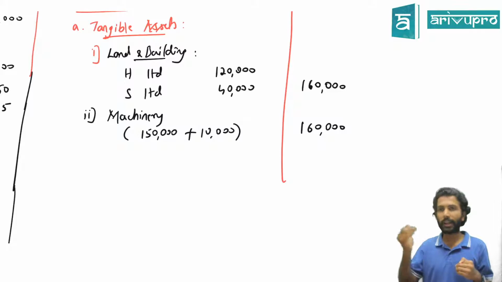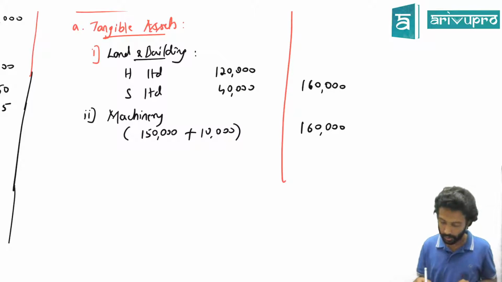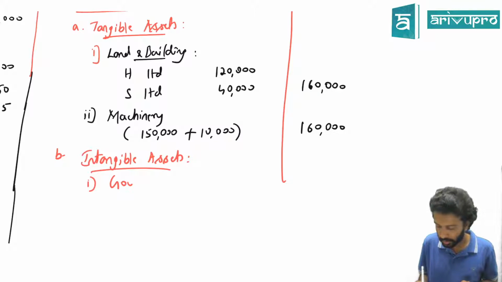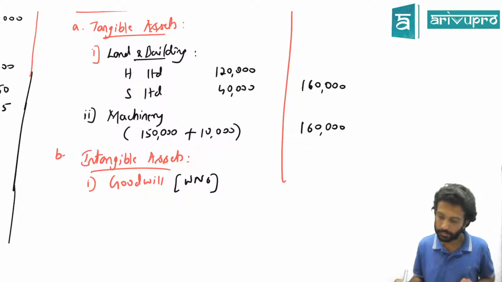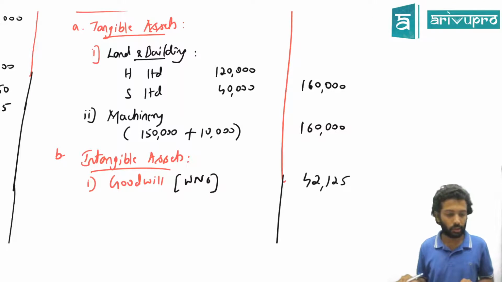Investment in S Limited, can you show? That investment and share capital only you cancelled and you got what? Goodwill. But can we show goodwill? Yes. So investment will not come. Category B will be intangible asset. And the one intangible asset we have in this problem is goodwill. As per which working note did we get goodwill? Working note number 6. What is the value of goodwill we've got? 42,125. So investment will not come.